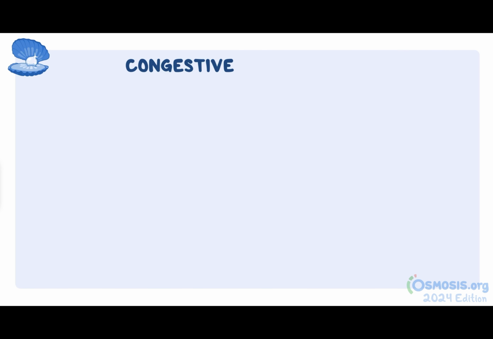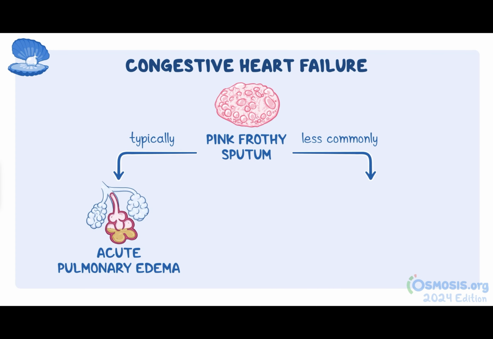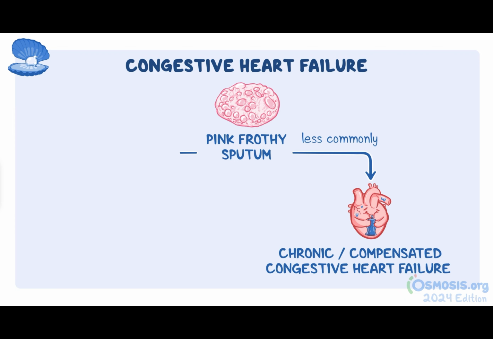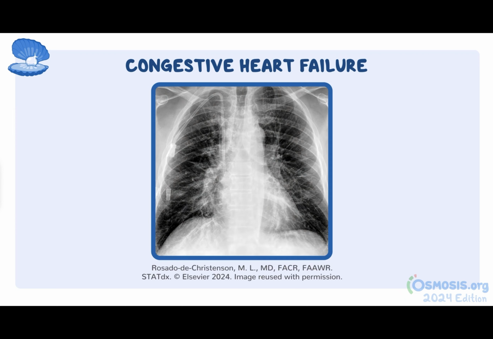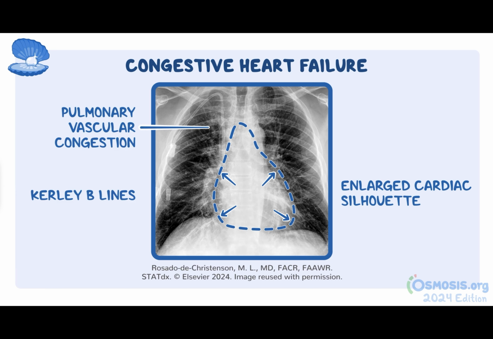Individuals with congestive heart failure usually present with a productive cough associated with pink frothy sputum. This clinical presentation is typically seen in the setting of acute pulmonary edema, but less commonly, it could occur in chronic or compensated congestive heart failure. In these patients, a chest X-ray will reveal an enlarged cardiac silhouette, pulmonary vascular congestion, and curly B lines that indicate septal thickening from pulmonary edema.